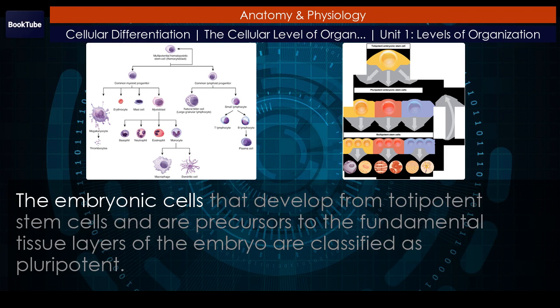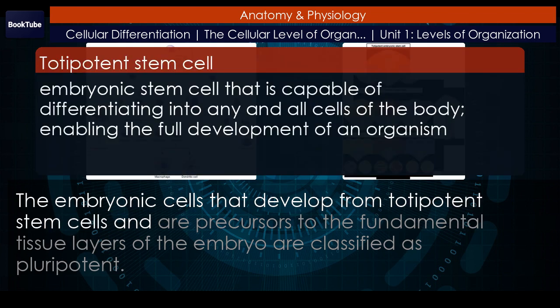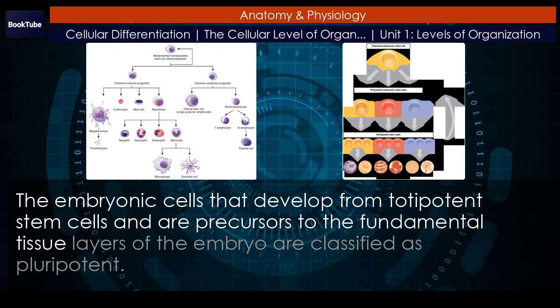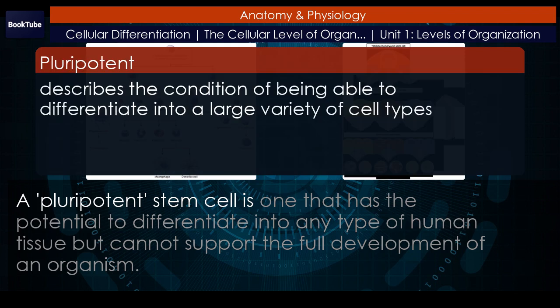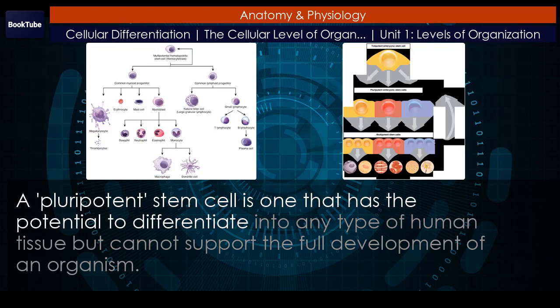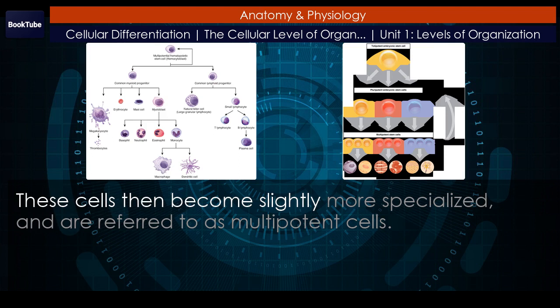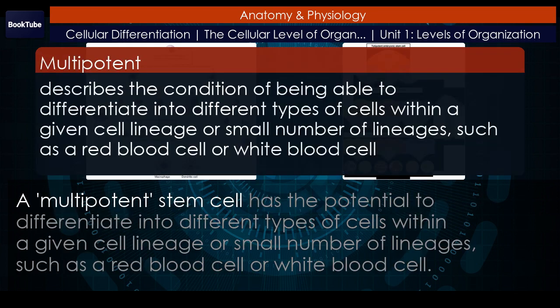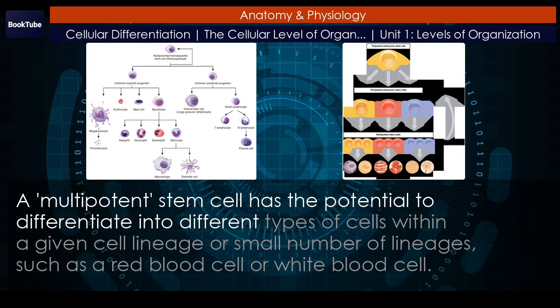The embryonic cells that develop from totipotent stem cells and are precursors to the fundamental tissue layers of the embryo are classified as pluripotent. A pluripotent stem cell is one that has the potential to differentiate into any type of human tissue but cannot support the full development of an organism. These cells then become slightly more specialized, and are referred to as multipotent cells. A multipotent stem cell has the potential to differentiate into different types of cells within a given cell lineage or small number of lineages, such as a red blood cell or white blood cell.